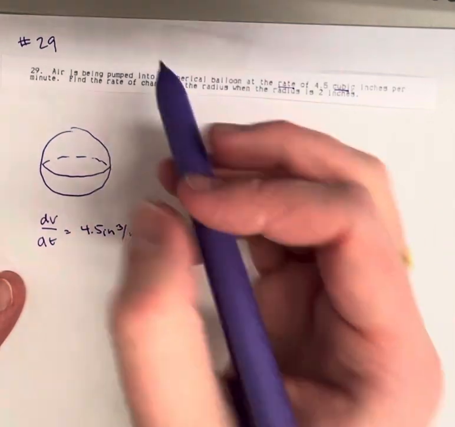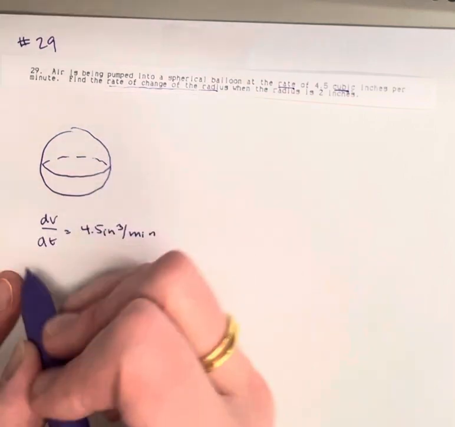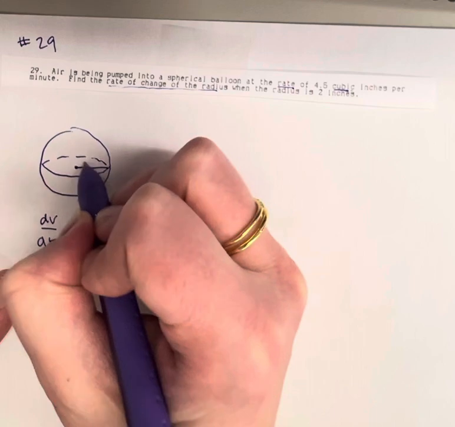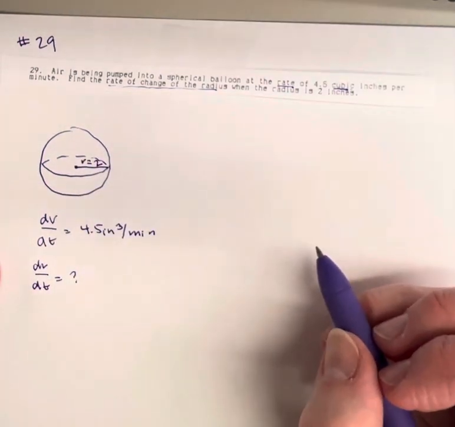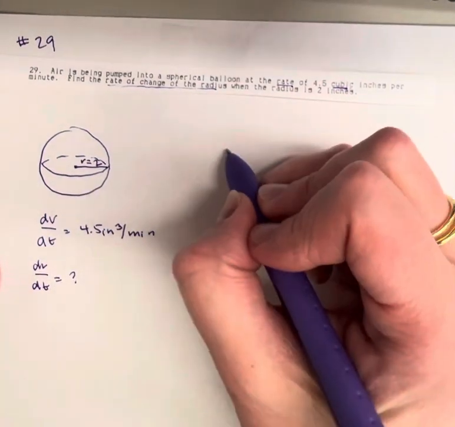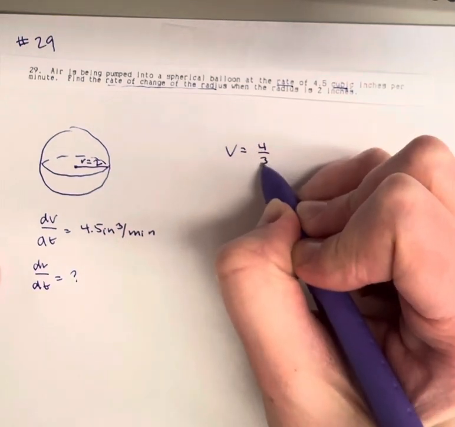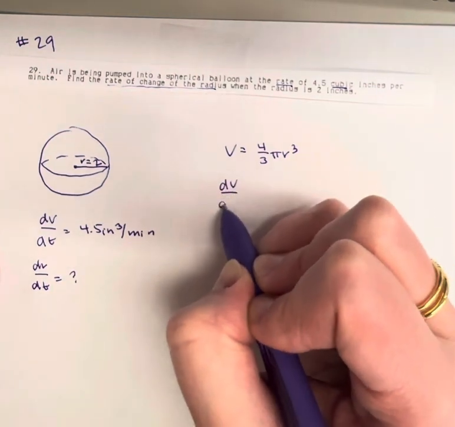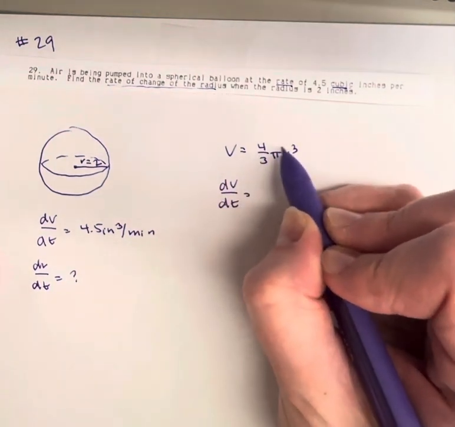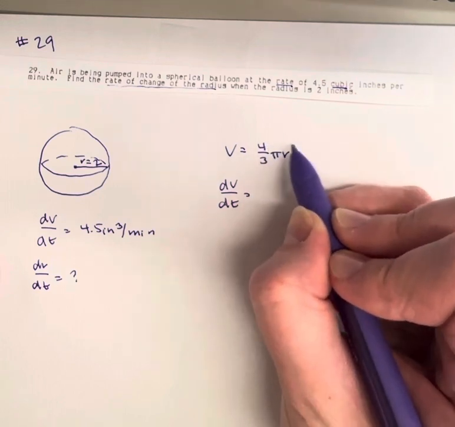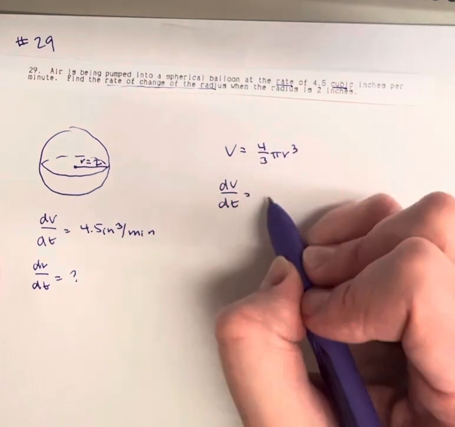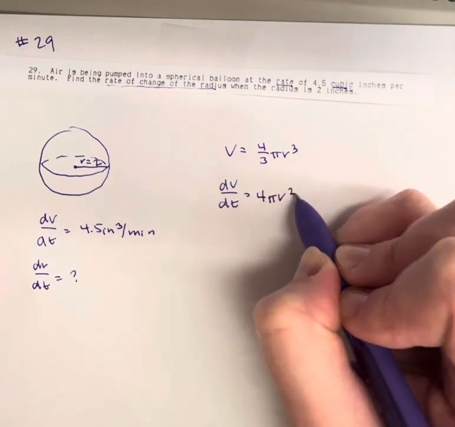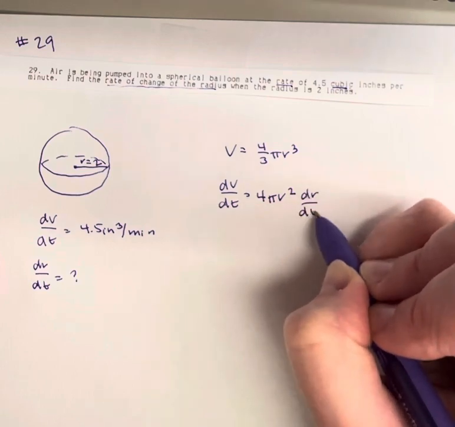Find the rate of change of the radius, so we don't know dr/dt, when the radius is 2 inches. So we have volume. The volume formula for a sphere is 4/3 pi r cubed. If I differentiate this, dV/dt equals, I'll take the 3 and multiply it by the 4/3. 4/3 times 3 is just 4. And then pi r, decrease the exponent by 1, so squared. And then we'll throw a dr/dt down from the chain rule.